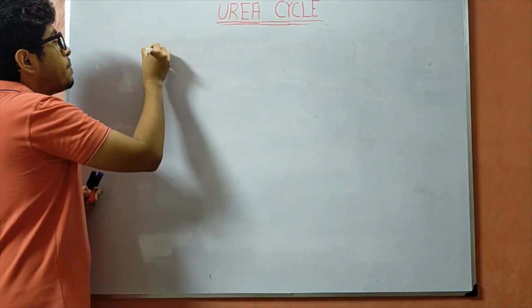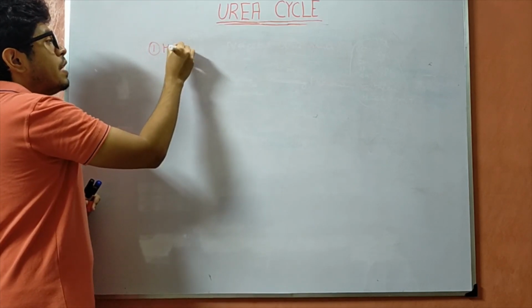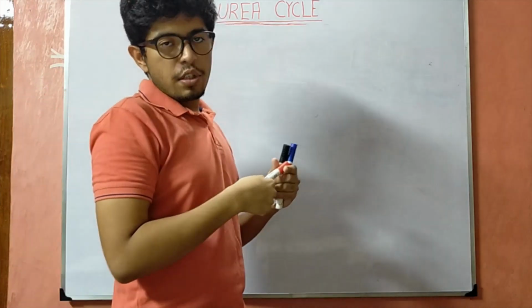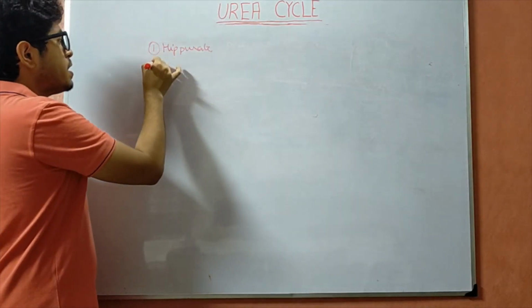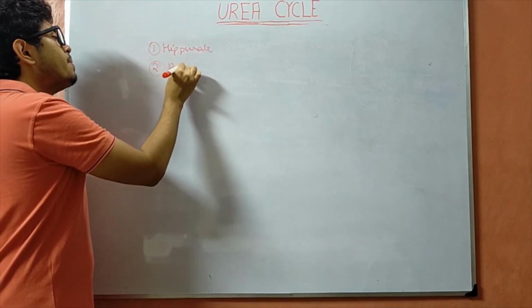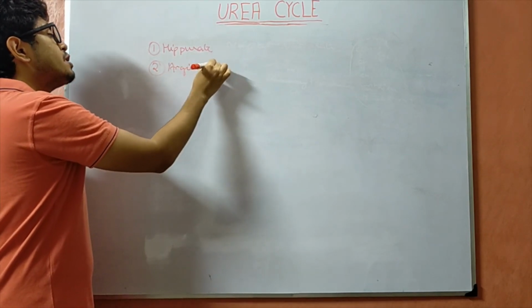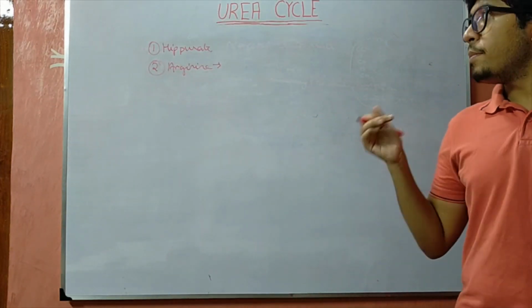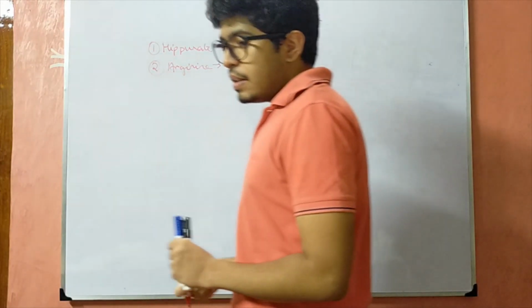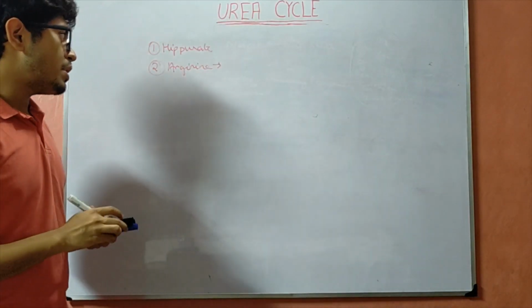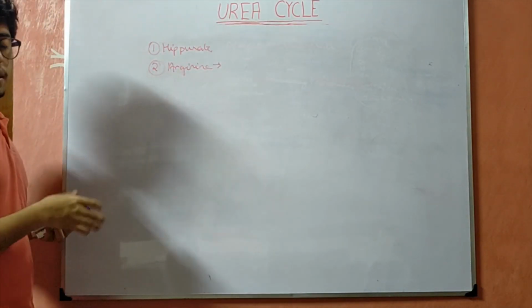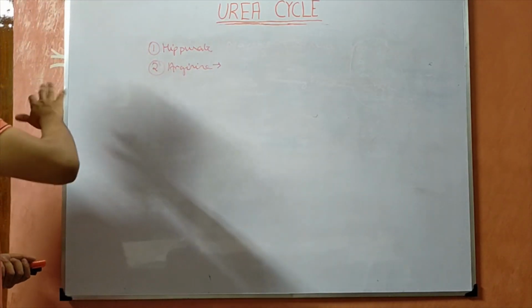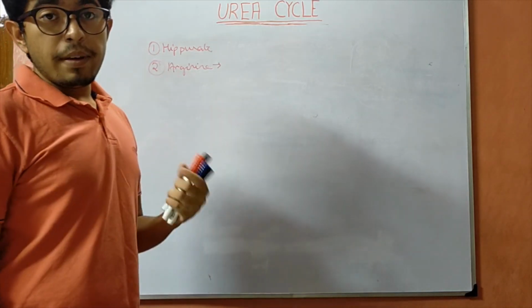We can give hippurate to a person with urea cycle enzyme deficiency. Moreover, a person who is deficient in the urea cycle can also be supplemented with arginine. Arginine supplementation is very useful to patients suffering from urea cycle enzyme deficiency or a metabolic disorder of urea cycle metabolism. So these are the two compounds which can be used.